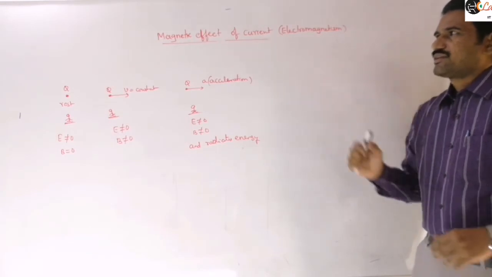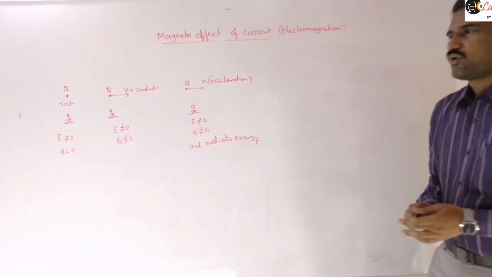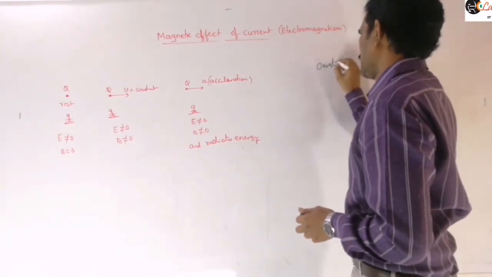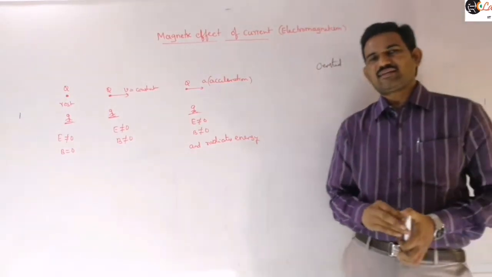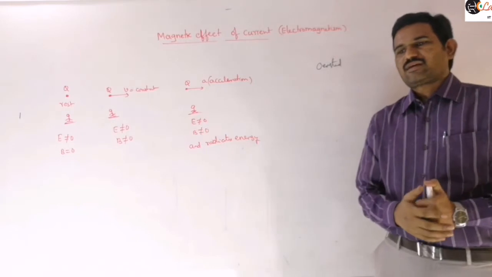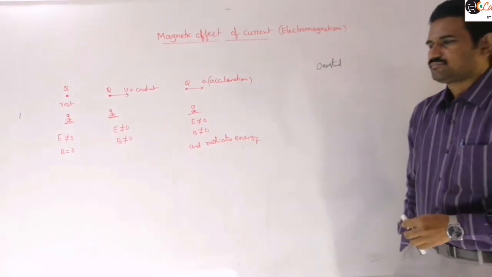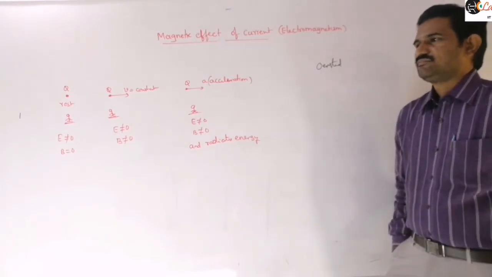but first you may add a sentence like: Oersted discovered that current carrying conductors produce a magnetic field.